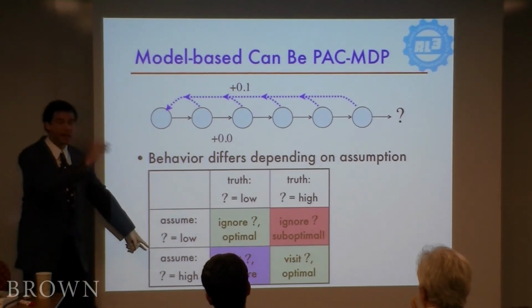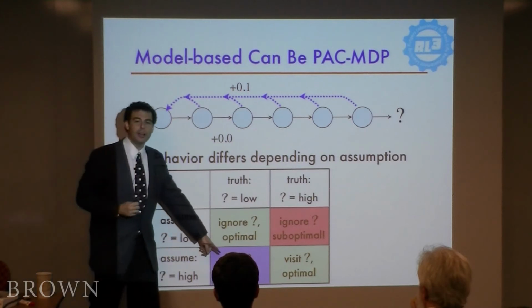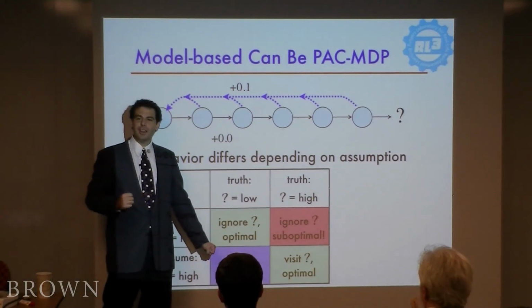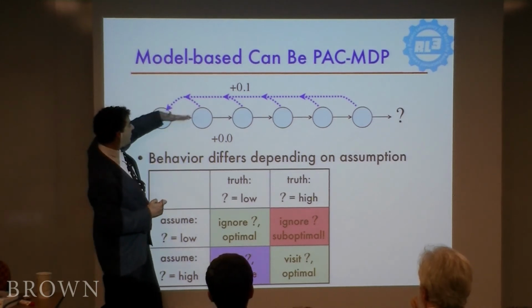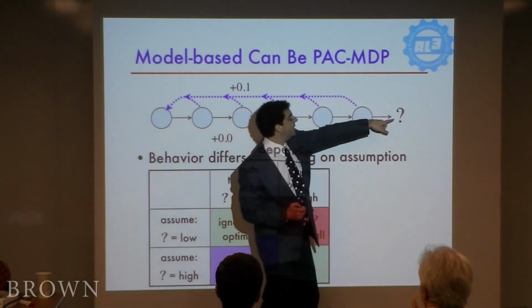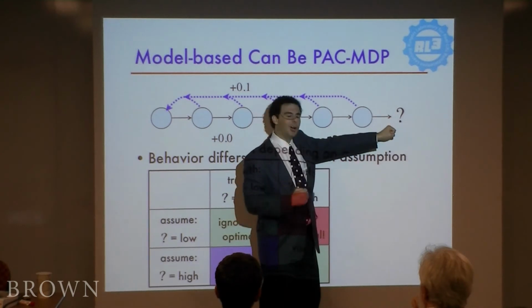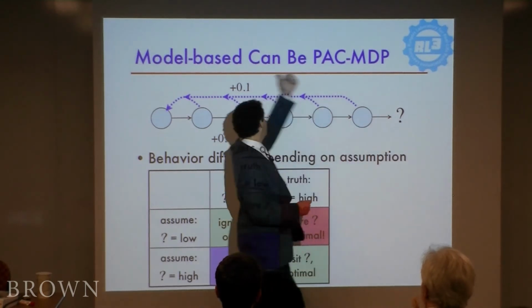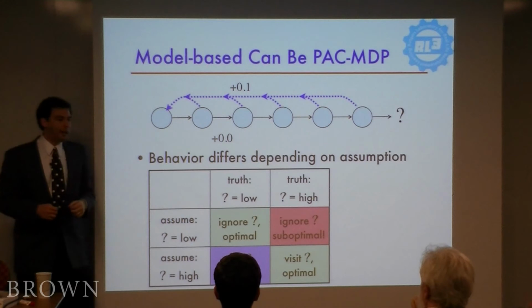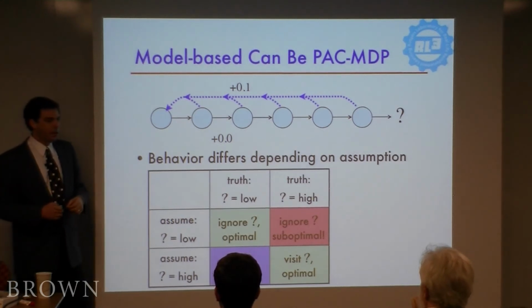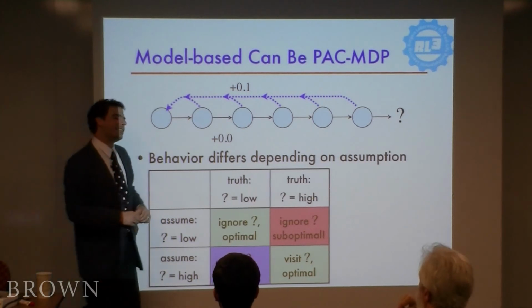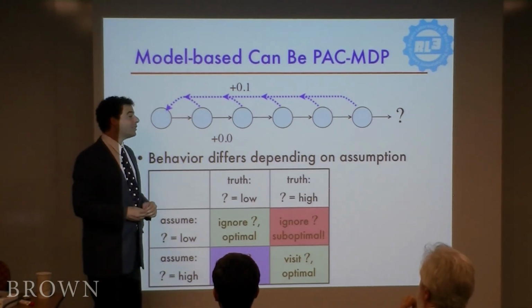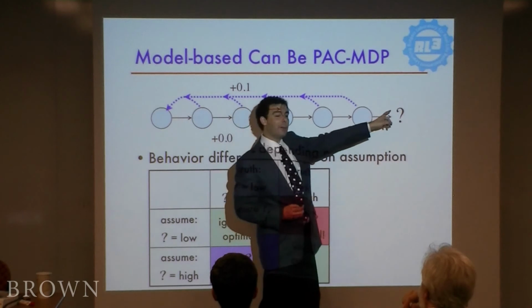On the other hand, if it assumes that what's out there is really good, but it's wrong, it's actually very low. Like, oh, I've never tried that before. I bet it's fun. Oh, it's not fun. What's going to happen is the policy is going to push it all the way out here. It's going to get to the question mark and go, darn, I really wish that was better than it was. Then it gets reset back to the beginning. If there's a bad reward, yeah, it gets stuck in there and it just suffers forever. But that's okay, because after that, all its actions are near optimal.